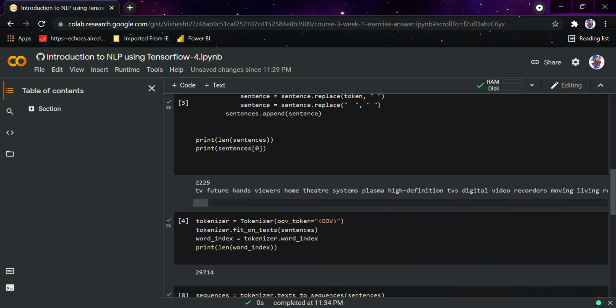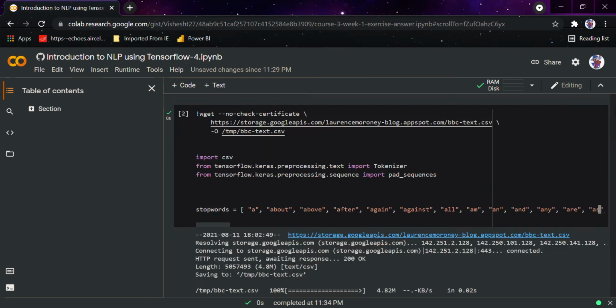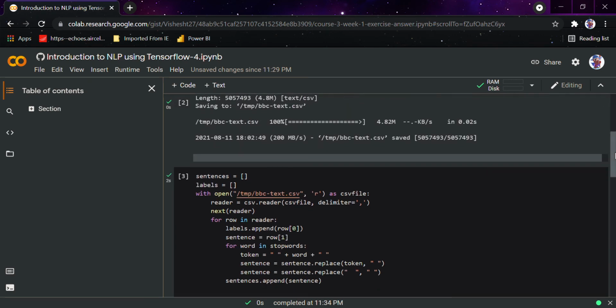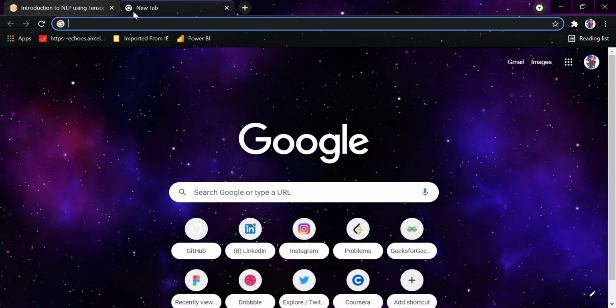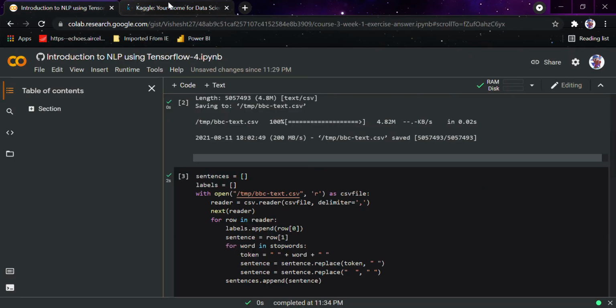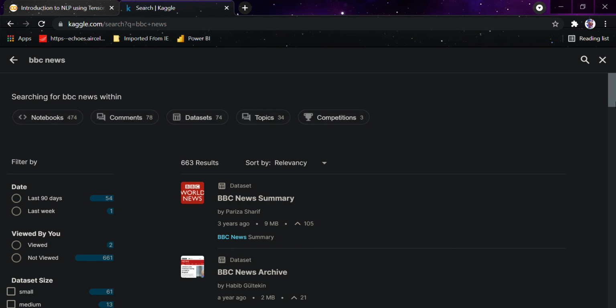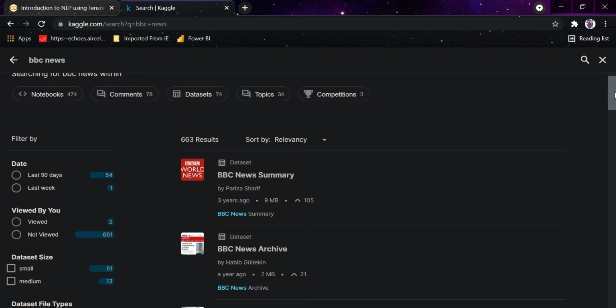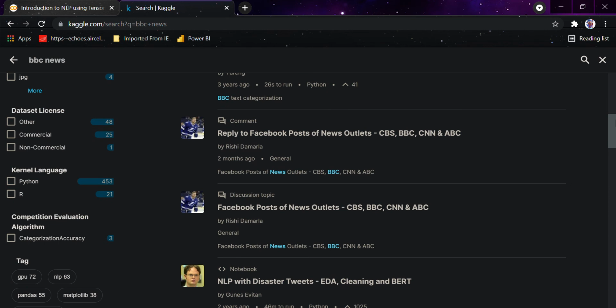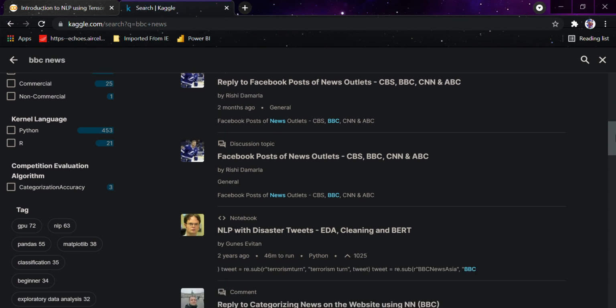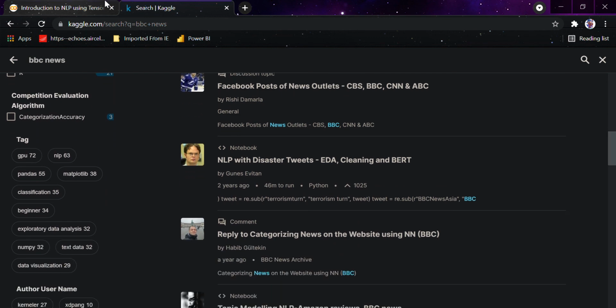So this is how you can experiment with a lot of different datasets. Just go to Kaggle and you can search for all the available datasets. Suppose here I search for this only, that is BBC news. You can see the BBC News archive. You can experiment on a lot of datasets that are available, like replies to Facebook posts, and a huge number of datasets are available. You can just experiment on them.